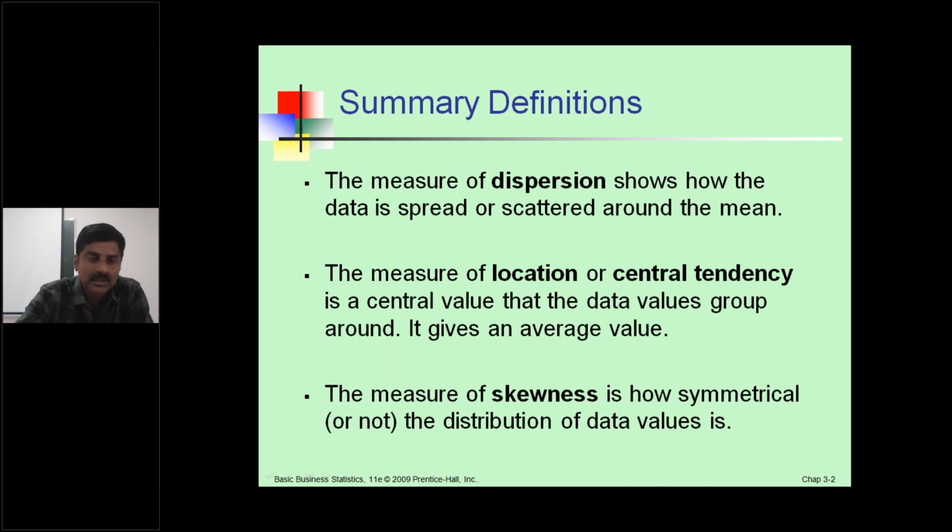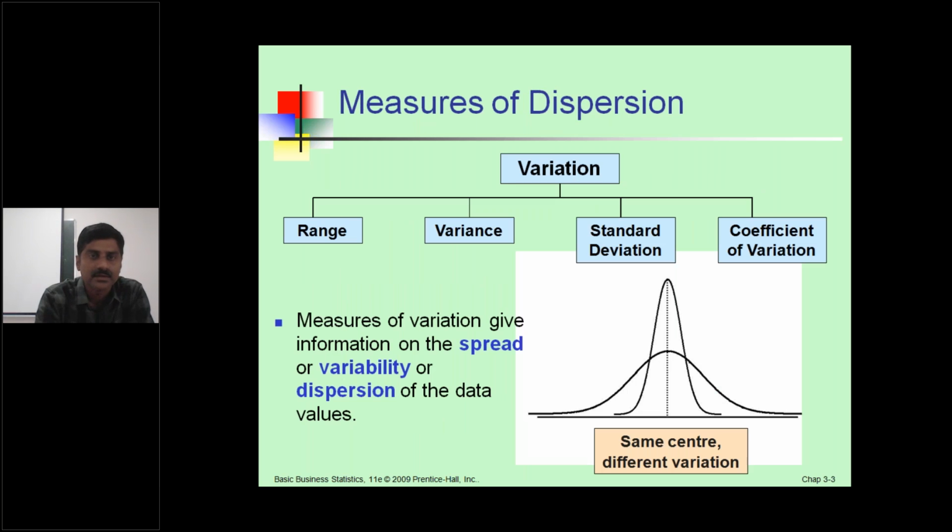Okay. The third point is the measure of skewness is how symmetric or not the distribution of data is. These are the three points for summary of definitions. The next slide, measures of dispersions. Measures of dispersions and the measures of variations are the same.